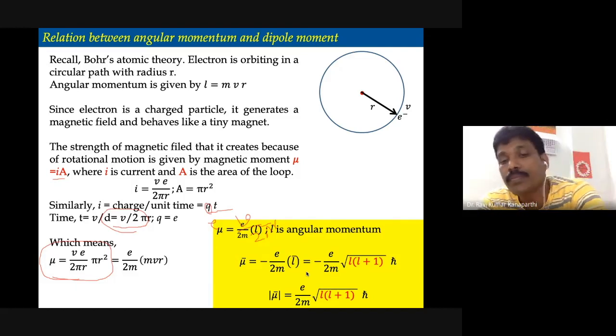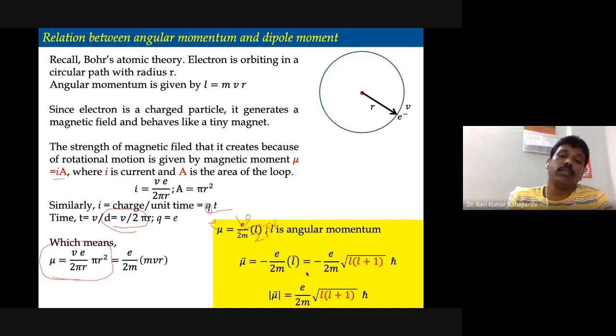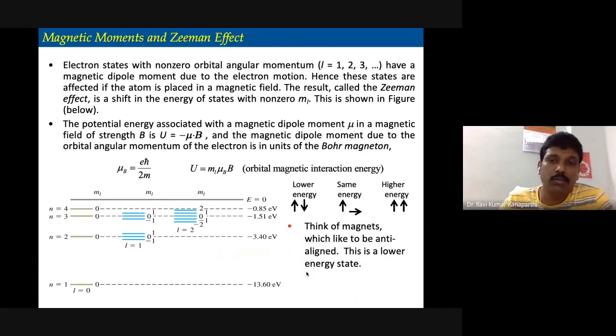Now, this is the basis for doing an experiment to see that the angular momentum is really present. People have done these experiments. You might have studied what the Zeeman effect and the Stark effect are. These experiments started with the Zeeman effect.